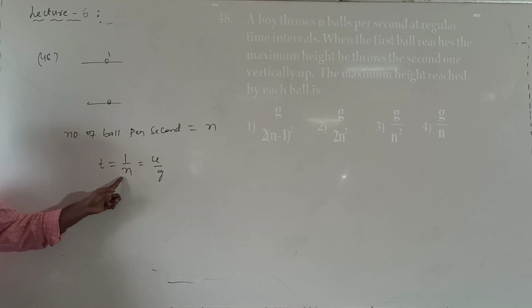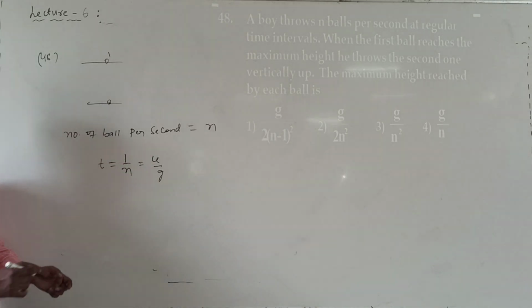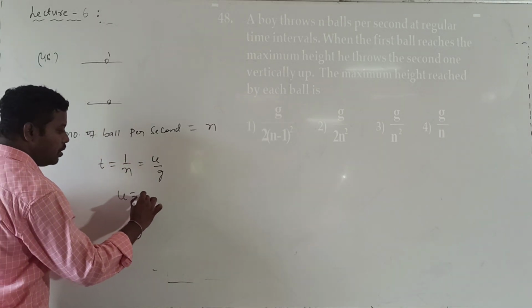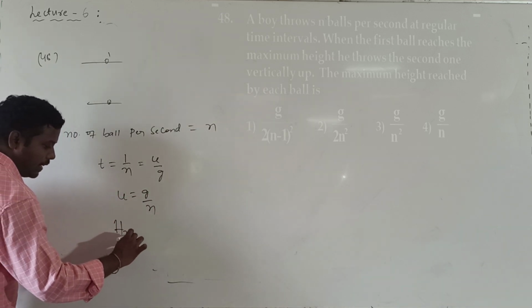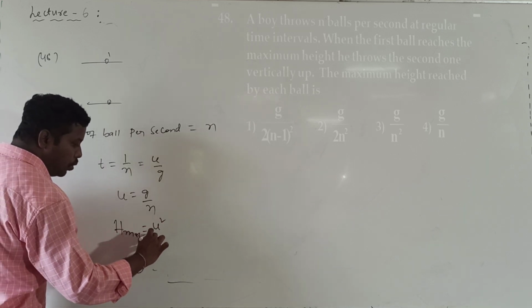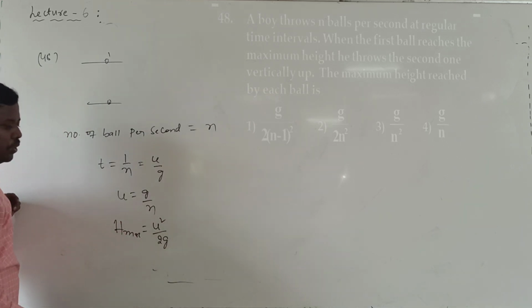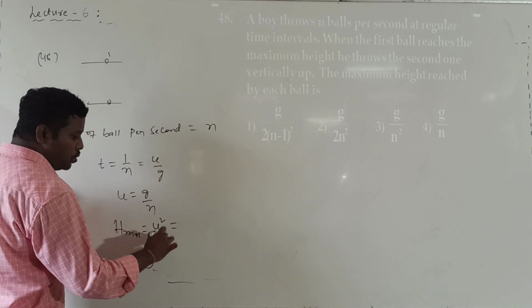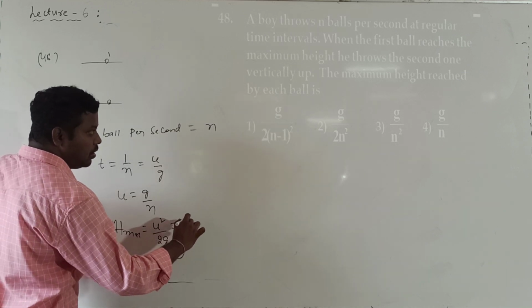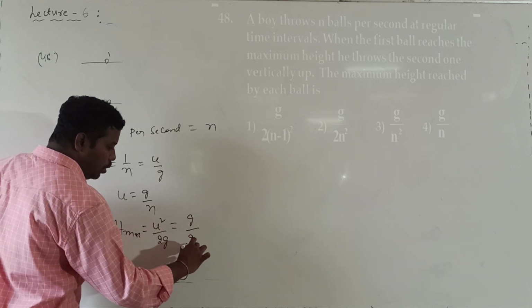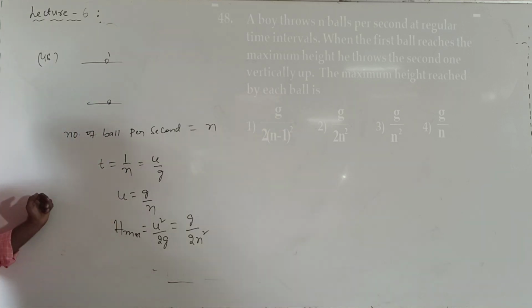But here, how much time is there? n balls per second, so what is the time for one ball? That is 1 by n. So 1 by n is equal to u by g. What is the u value? u is equal to g divided by n. When I calculate the u value, can I calculate h max? What is the h max formula? u square by 2g. Substituting the u value, g square by 2g into n square. One g cancels, so it is equal to g divided by 2 n square. Understood now? So this is question number 48.